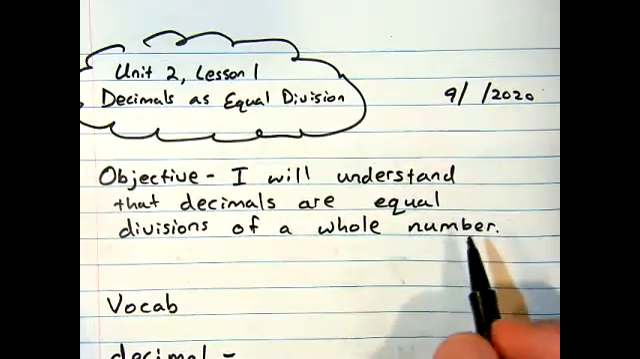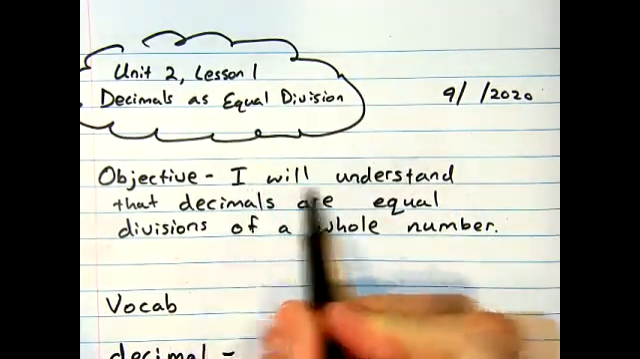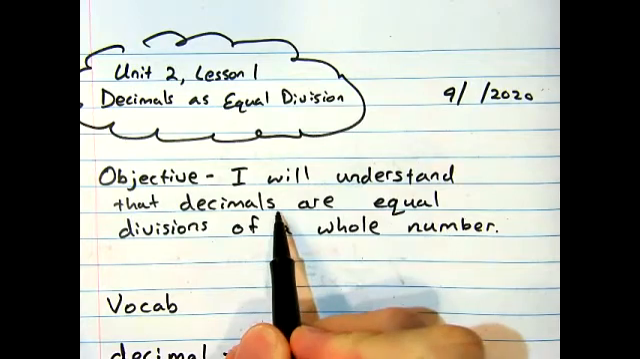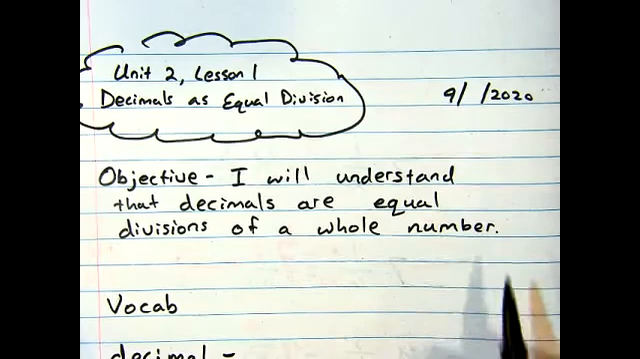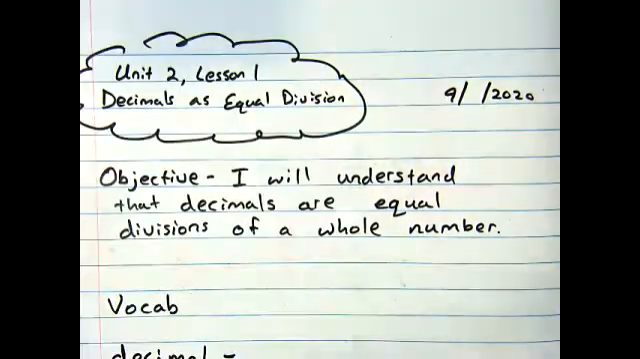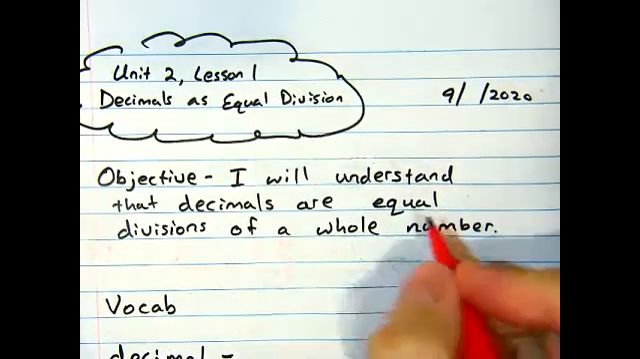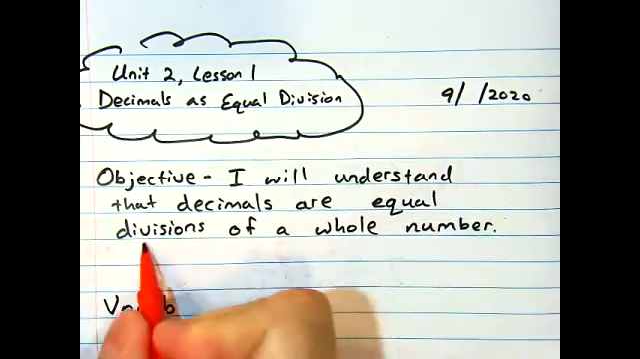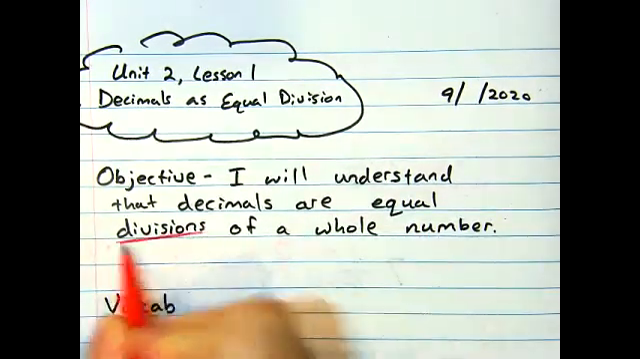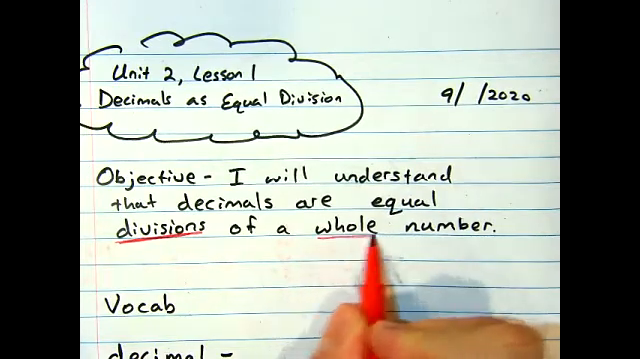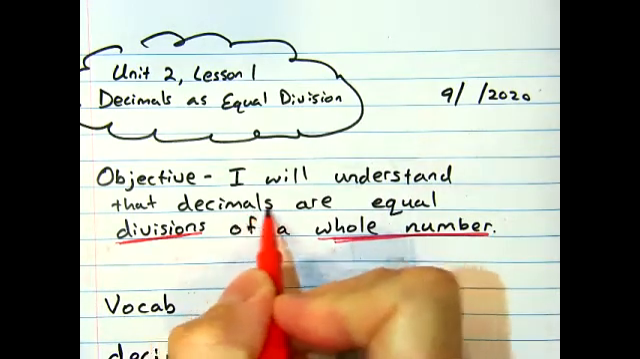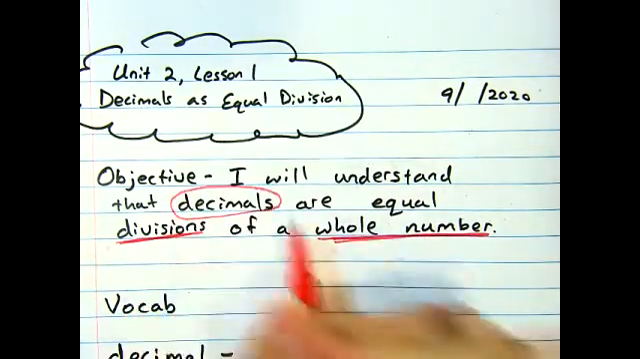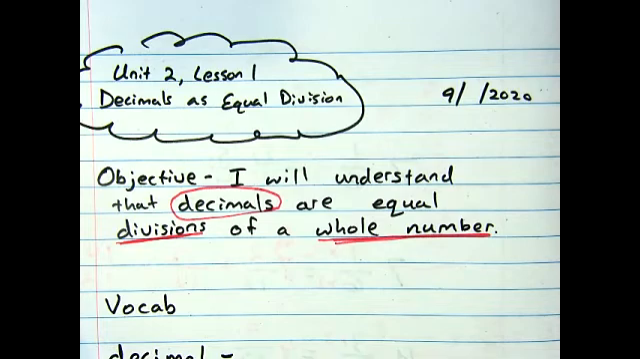All right, check out this objective with me. I will understand that decimals are equal divisions of a whole number. Now, some of these terms directly connect to Unit 1. We had talked about fractions being division. We talked about fractions making up a whole number. And this time, we're really going to be focusing in on how a decimal connects with fractions, or what we know about fractions.